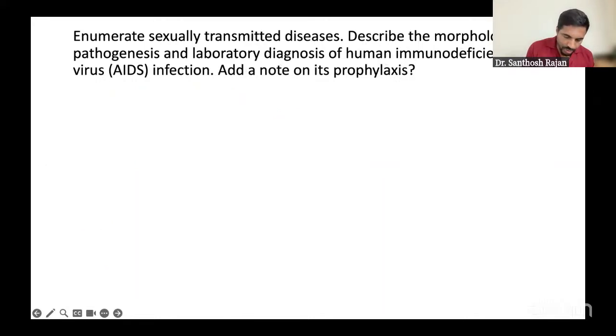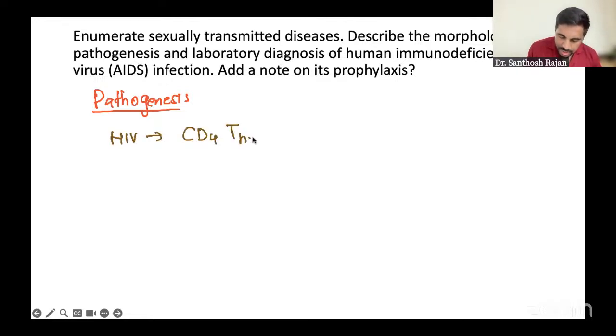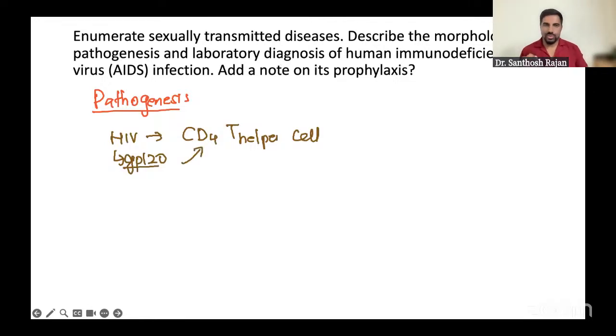Now, when you talk about the pathogenesis, you should know which is the favorite cell of your HIV. HIV usually infects which cell? Your CD4 T helper cells. Especially it uses the gp120. The gp120 protein binds to CD4 helper cells. This is the first step.